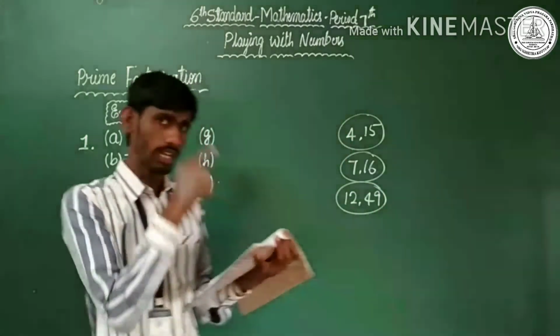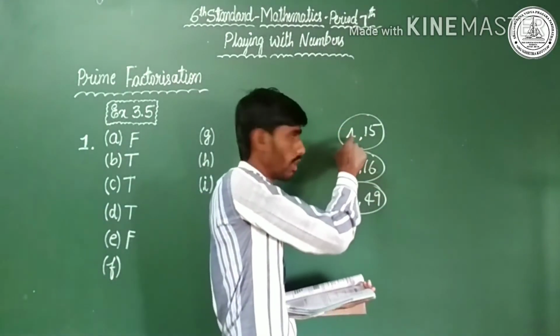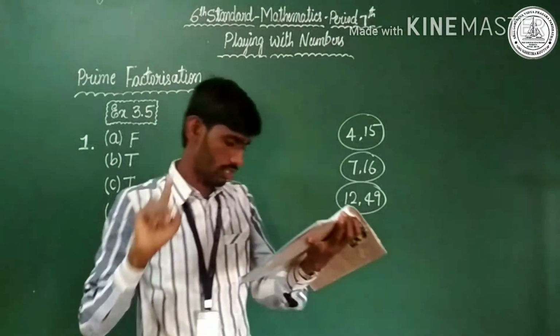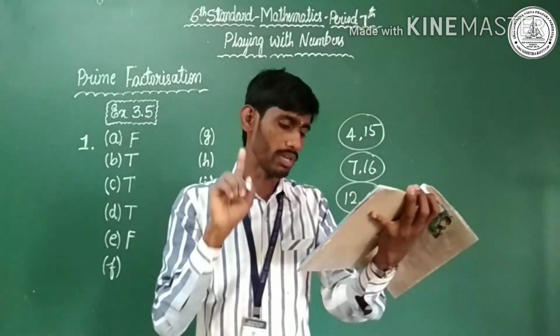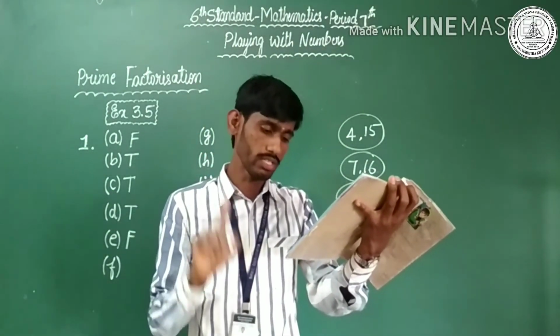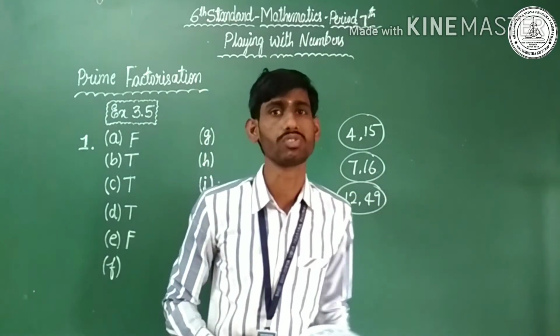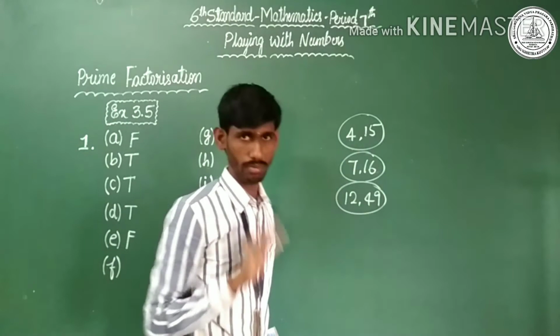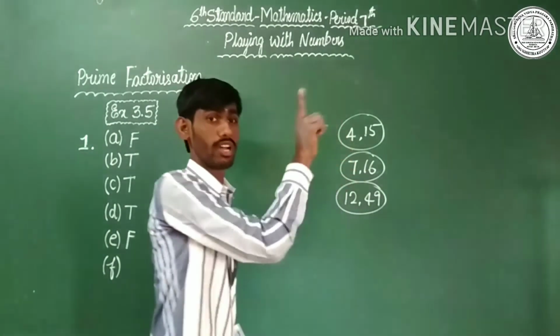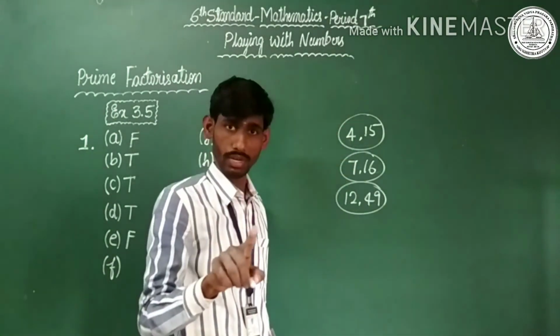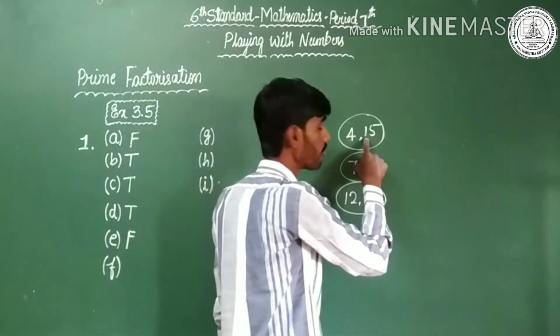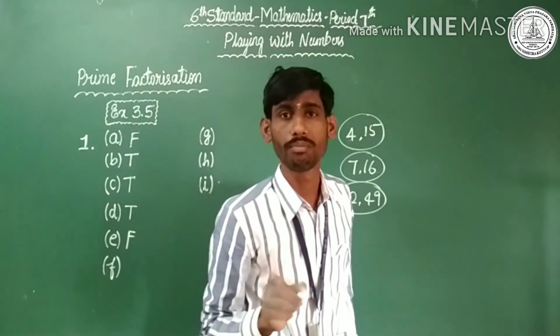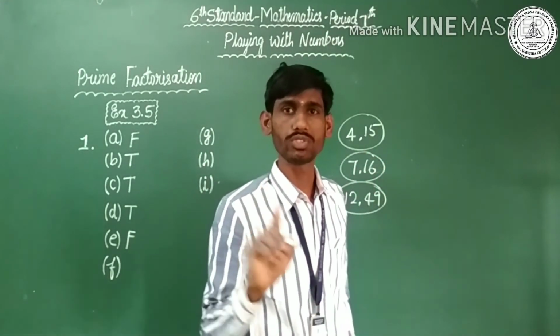So observe here, in a pair of co-prime numbers, according to the statement, if two numbers are co-prime, at least one of them must be prime. Observe here, 4 and 15 are co-prime numbers. If we concentrate, 4 is not a prime number. But what about 15? 15 is not a prime number. 15 is a composite number.